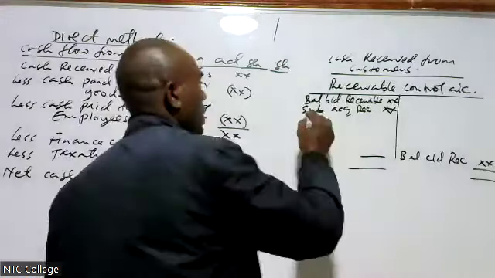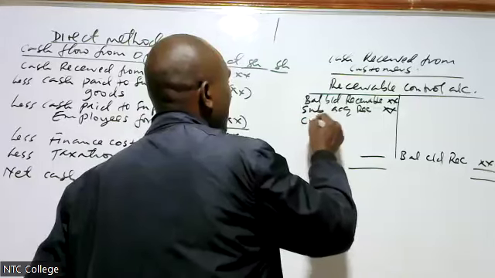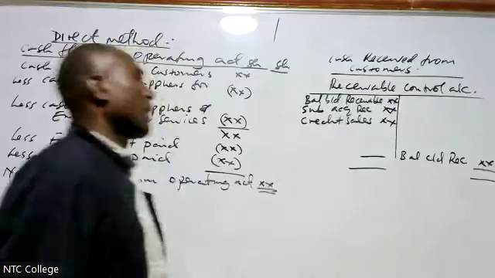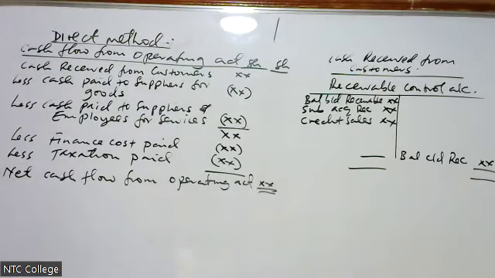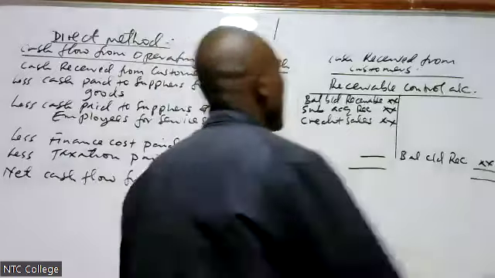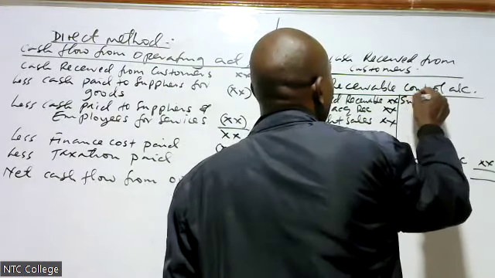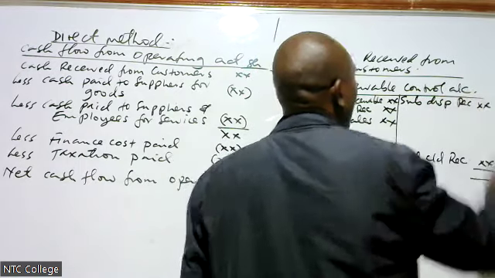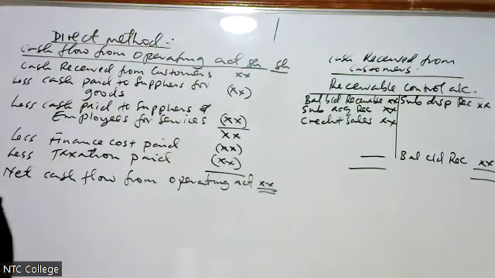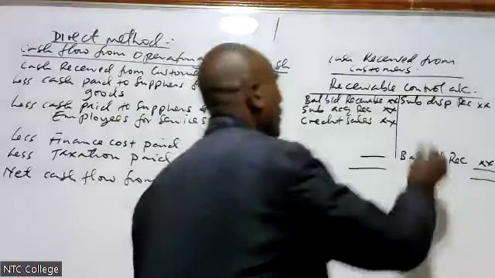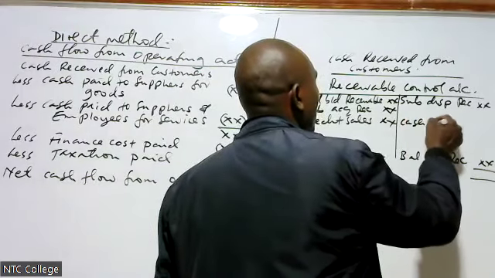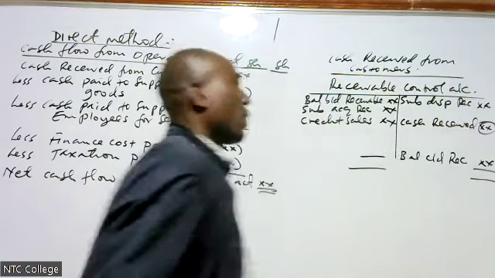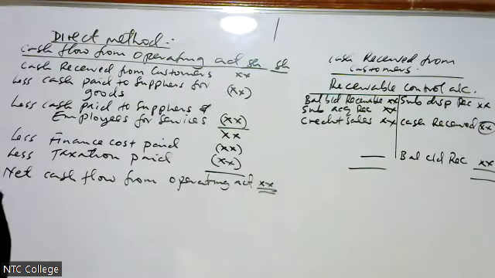What else? Credit sales. Then we come to less subsidiary disposed. That is receivable. Then the balancing figure will be the cash received. This is what we are looking for.